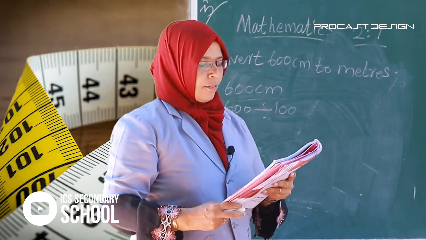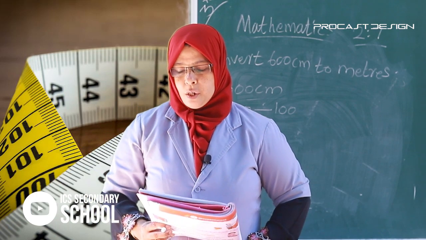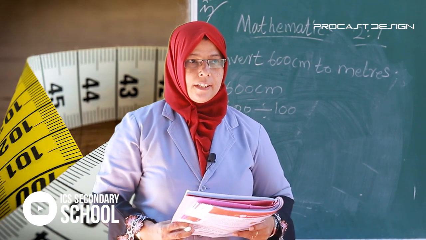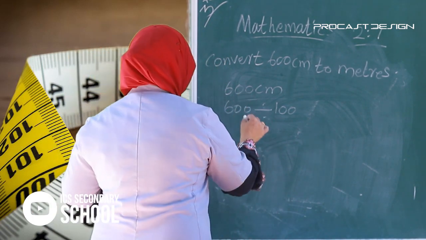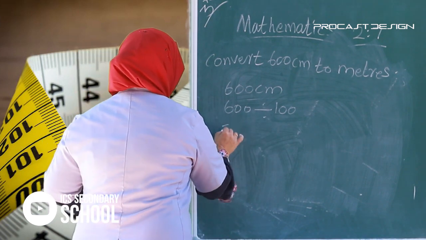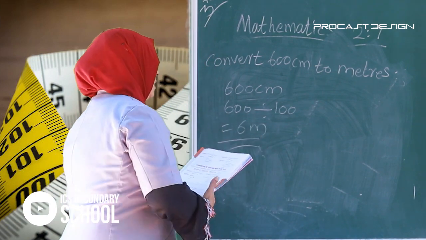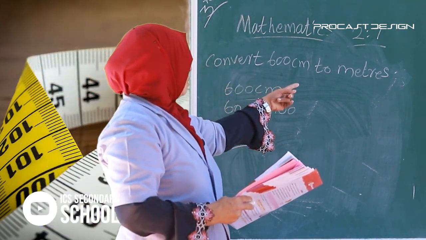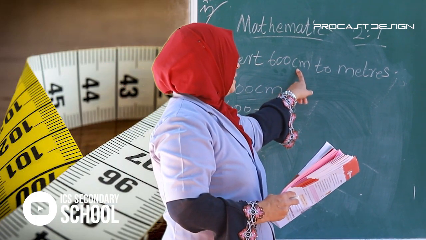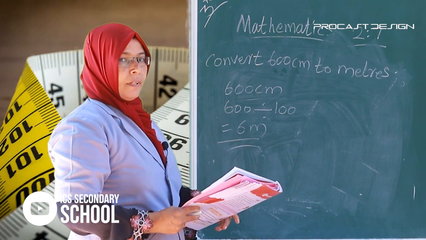To convert centimeters to meters, we divide the number of centimeters by 100. 600 divided by 100 equals 6 meter. So 600 centimeters to meters equals 6 meters.